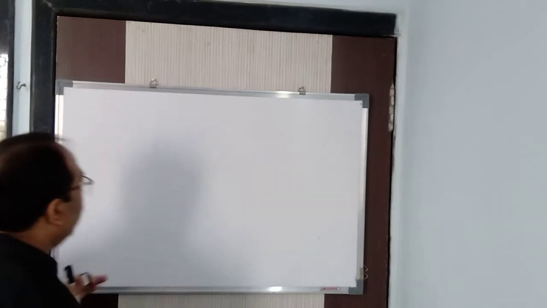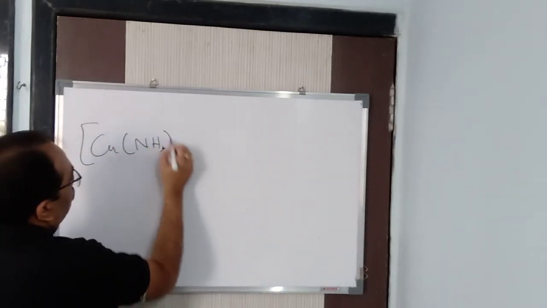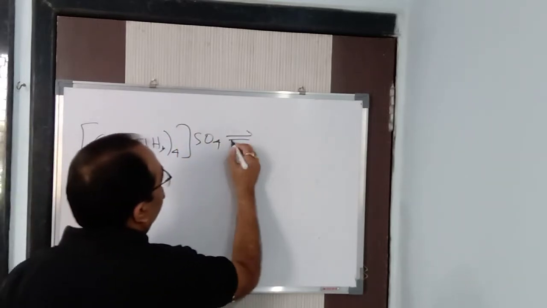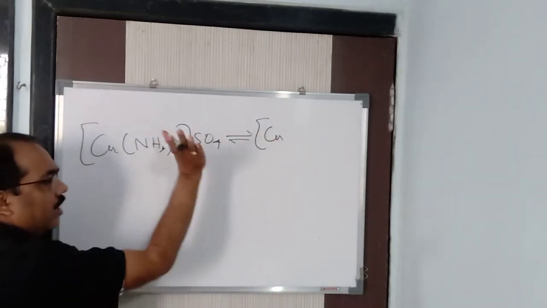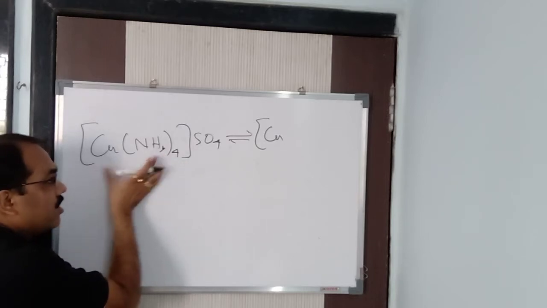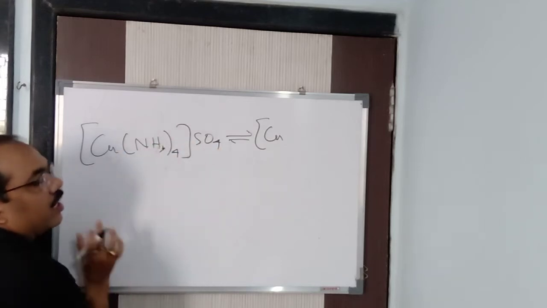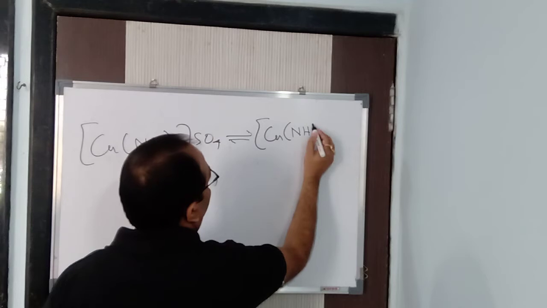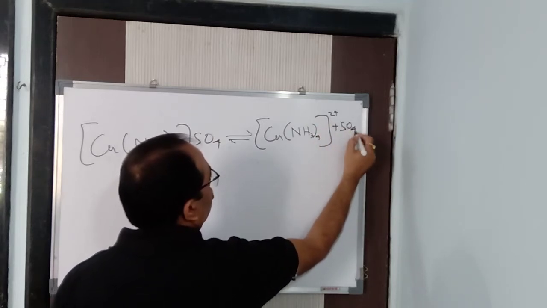For example, here I can give you another example. Cu(NH3)4 SO4. So it will dissociate to give you what? Now this is coming under which complex? Before writing, I can say it is coming under cationic complex, because I said cation we write first, then after that we write anion, isn't it? Always. So complex ion is cationic and this is your anionic. So in this way, what you find is that [Cu(NH3)4] 2 plus and SO4 2 minus.